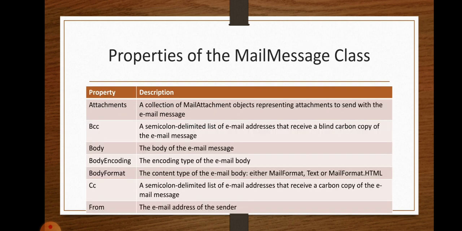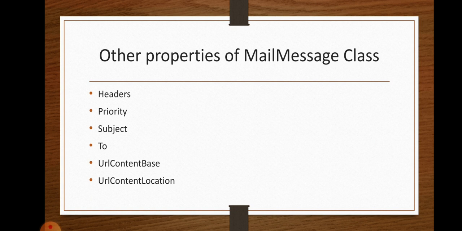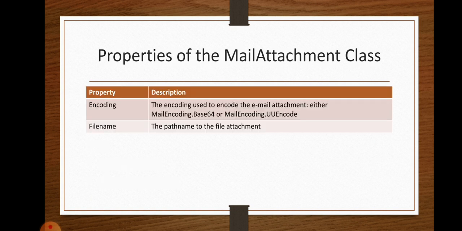Next, the properties of the MailMessage class. First property is Attachments. Next, Bcc, blind carbon copy, Body of the email message, Encoding type of the email body, ContentType of the email body, Cc carbon copy, and From, the sender address. Other properties of the MailMessage class are Headers, Priority, Subject, To, UrlContentBase, and UrlContentLocation.